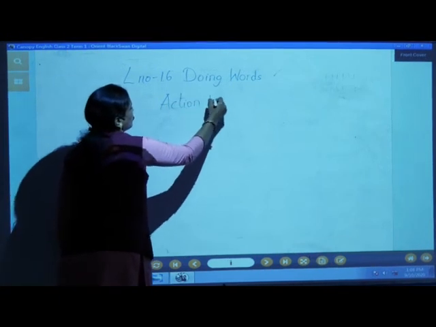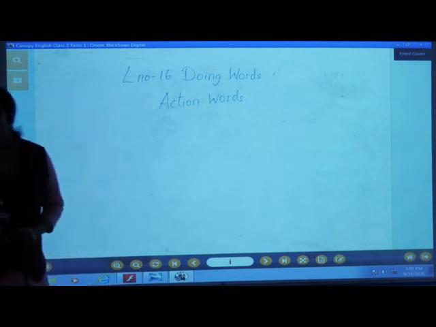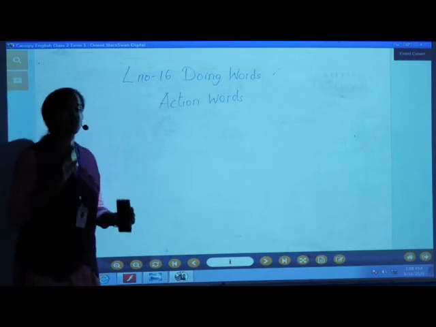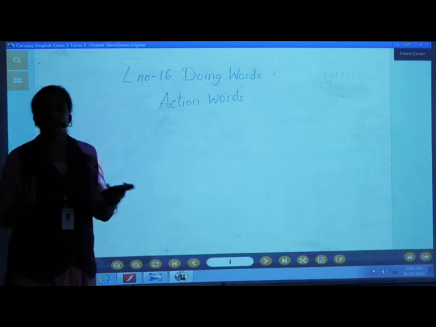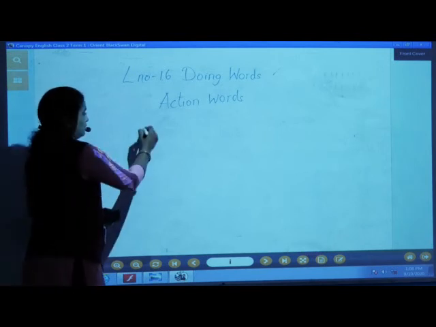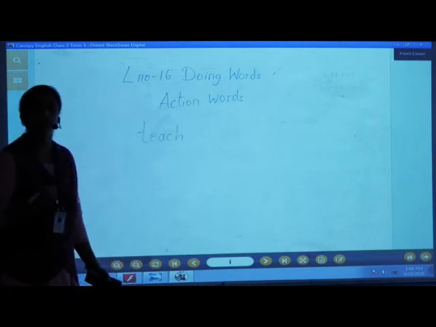Action words. Now, a word that tells us what a person, animal or thing does is called a doing word. Okay? So doing words are called action words. Some action done by a person or animal or thing. Now what am I doing? Tell me children, I am teaching. So teach is an action word, a doing word.